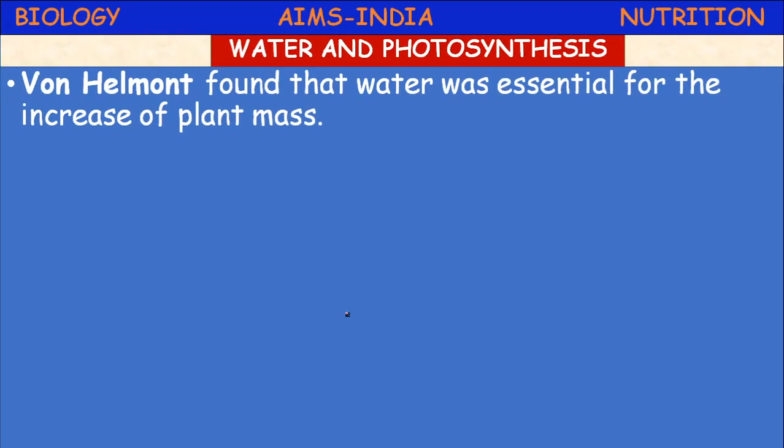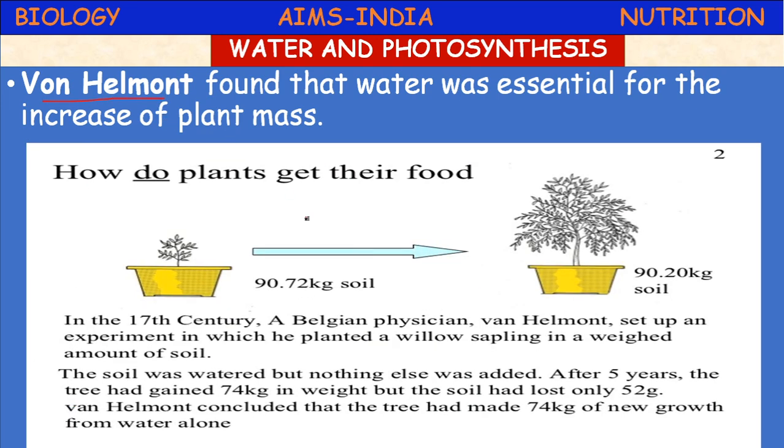So next, water and photosynthesis. Van Helmont found that water was essential for the increase of plant mass. So he conducted one experiment. How do plants get their food? He took a potted plant. Initially he took the weight of this plant. It is around 90.72 kg of soil that is present.